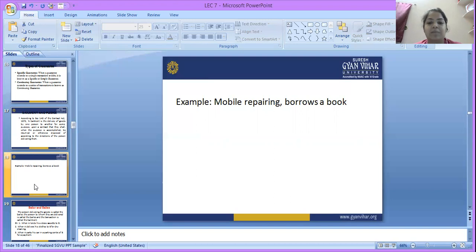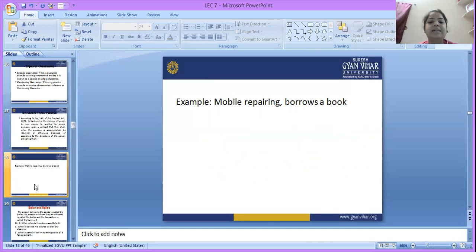Take another example. Let's understand very clearly with this example about the contract of bailment. Borrowing a book. Ram borrows an English book from his friend Sham, and says that after one week, whenever the purpose is accomplished with this book, I will return it in the same manner that you delivered it to me.